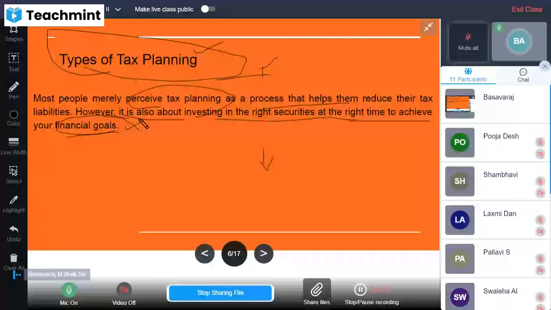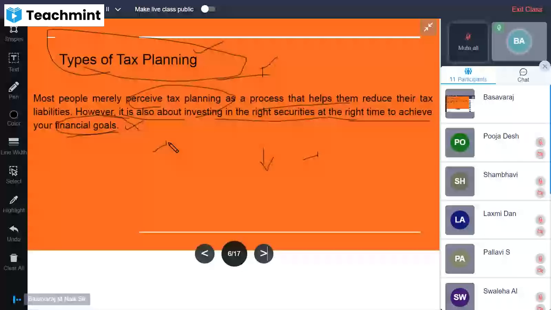So tax planning helps. Tax planning means we should plan for it, and there are options available to reduce your tax liability. That will help you. You are going to invest in the right securities at the right time, whether investing into securities or into different mutual funds, whatever the different options available to you as per the Income Tax Act. How you are going to reduce the tax, that is what matters more.